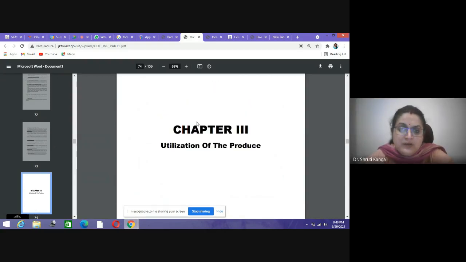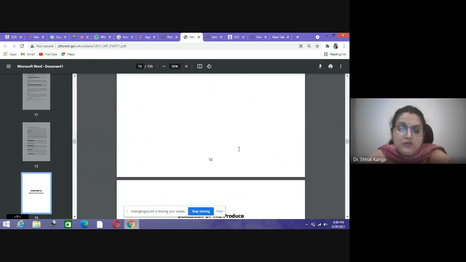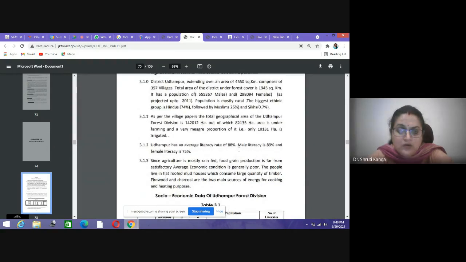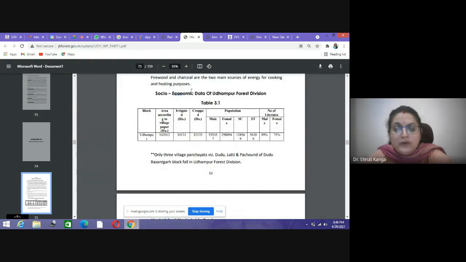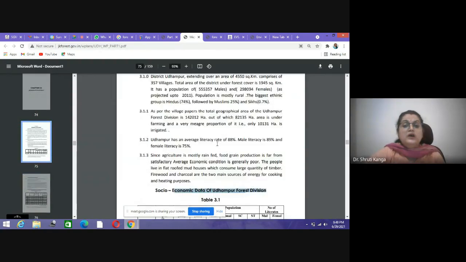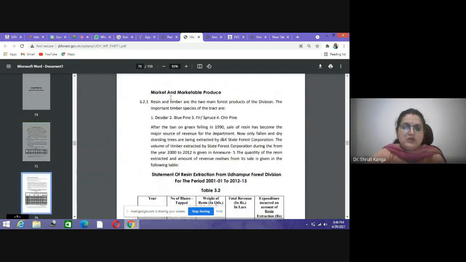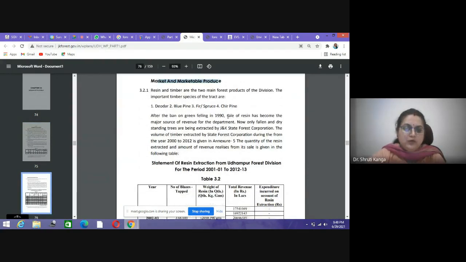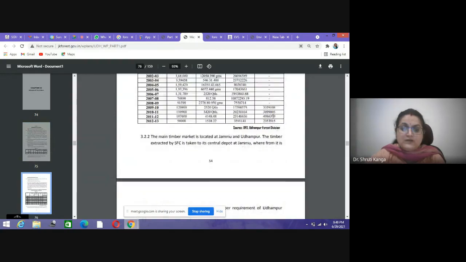Then in chapter 3 we have the utilization of the forest produce. You can see the economic data of the Udhampur forest division, how different produce is being utilized. So each and every piece of information, marketable and market produce, what they are and what their value is.